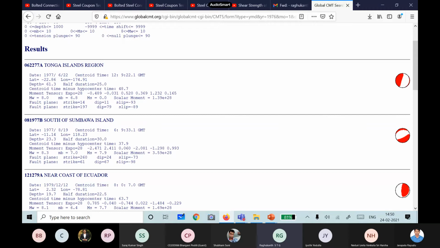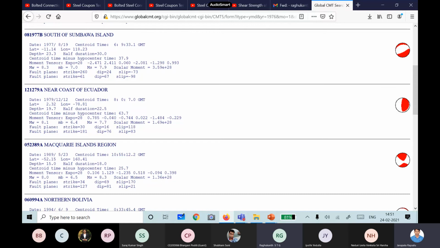So you can see what type of fault it is. Easily you can identify. Minus 93. What type of fault do I say this is? Normal. It's a normal. You can see the magnitudes. What is the moment magnitude? 8. Body wave? 6.8. It's very low. Surface magnitude they have not reported.